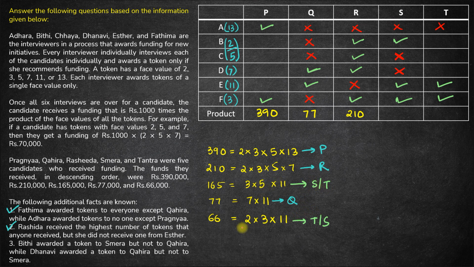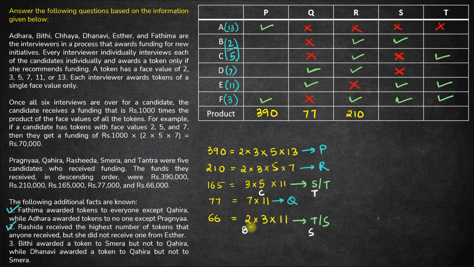Let me do one thing. I'll use a separate color. If B is 2, then C will be 5. So this is going to be 5. Now since B gives a token to S for sure, then if B is 2, this guy must be S. Hence this guy must be T. This is one case. So in this case, T receives a token from C for sure.